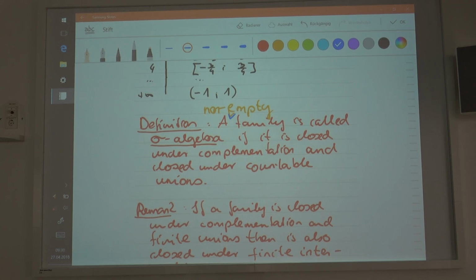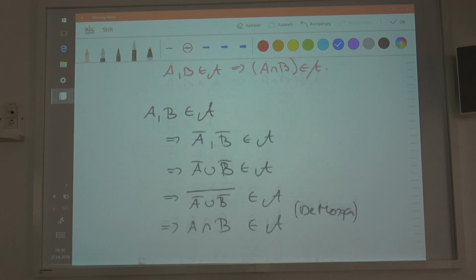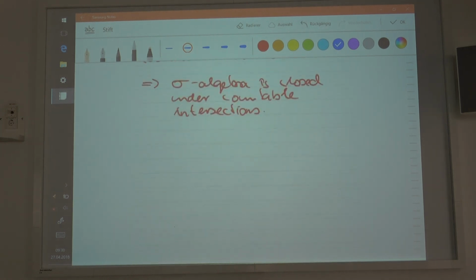I'm not going to go through that, but in example number 6, you have a family which is not equal to the power set, but it's still a sigma algebra. So see example number 6. It's actually elementary, so it's not very difficult to understand, and I hope you guys can comprehend that.